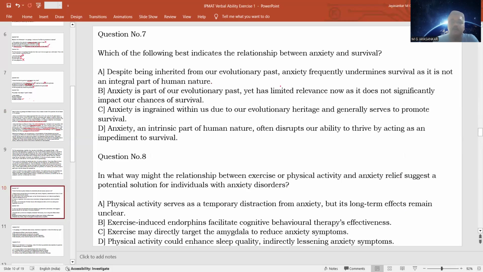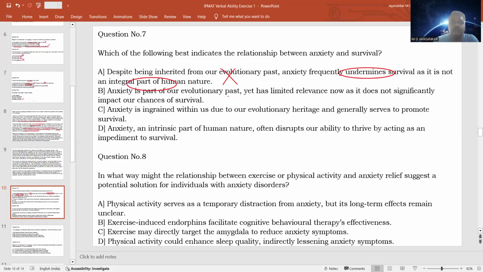Option A: Despite being inherited from our evolutionary past, anxiety frequently undermines survival. Means anxiety is weakening our survival. It is wrong. Anxiety is helping us for our survival. So this is a wrong thing, and it is as it is not an integral part of human nature. Again, wrong. It is an integral part of human nature, very clearly given in para 1. So this statement is wrong.